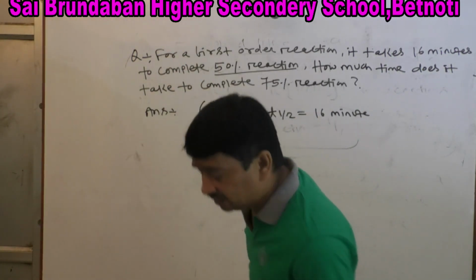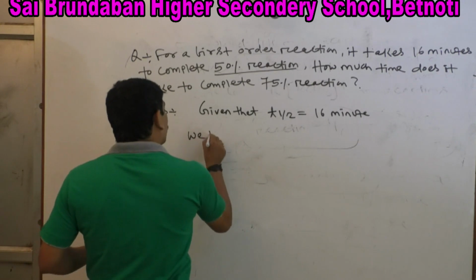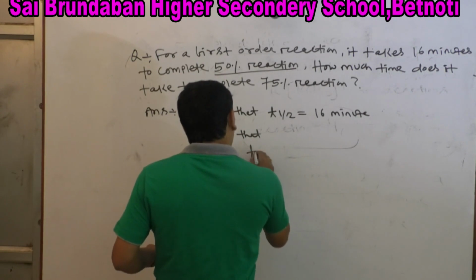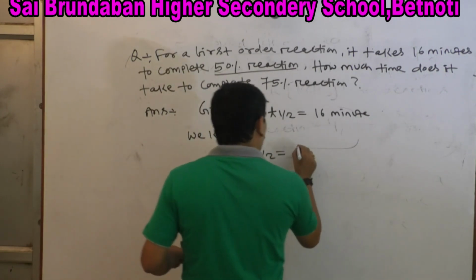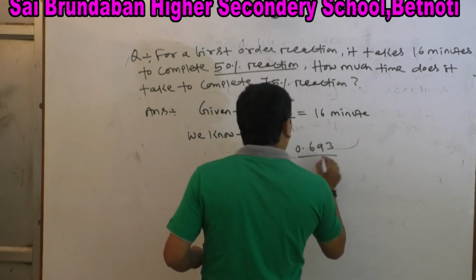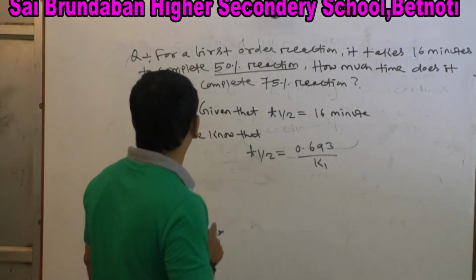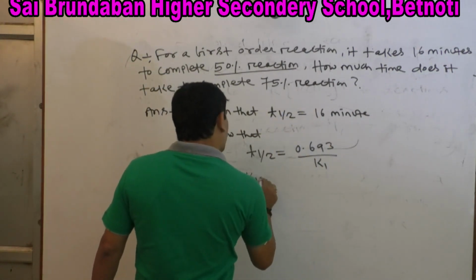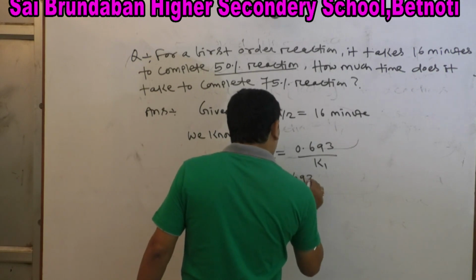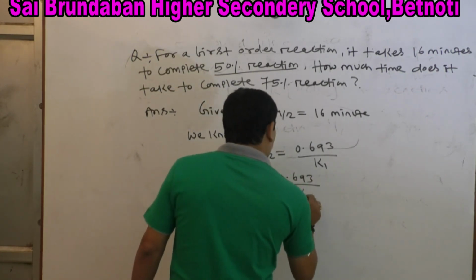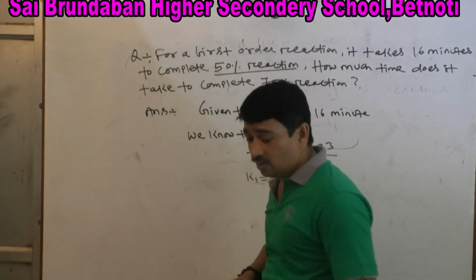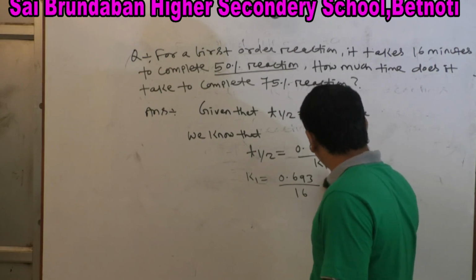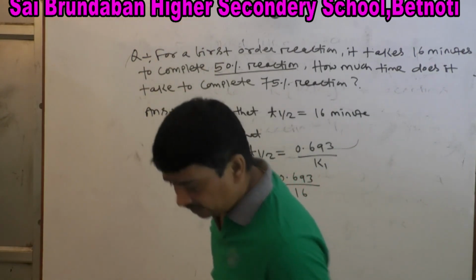Next, we know that for first order reaction, T half equal to 0.693 by K1. Here given 16 minutes for T half, so K1 equal to 0.693 by 16 minutes. You can calculate this value. This is the K1 value. Clear?